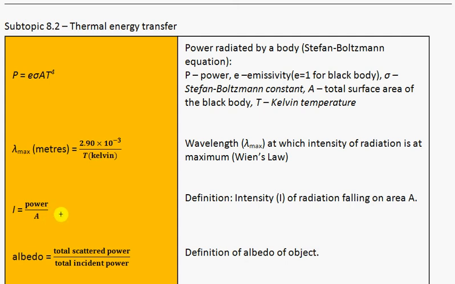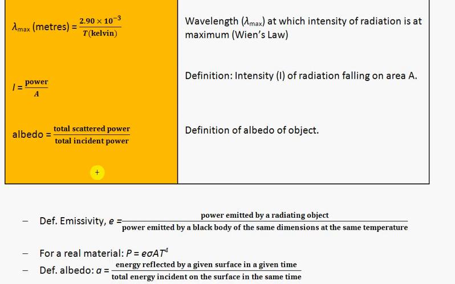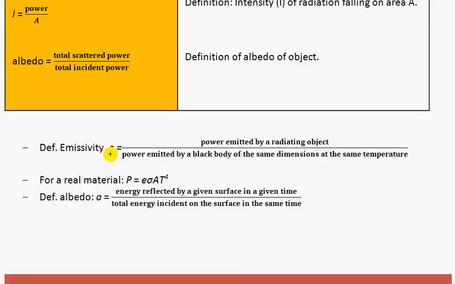Here we have the definition of power. Intensity is power falling on a unit of area. And albedo is the fraction of scattered power over incident power. That's the definition. Emissivity is power emitted by the radiating object over power emitted by a black body of the same dimension and same temperature.